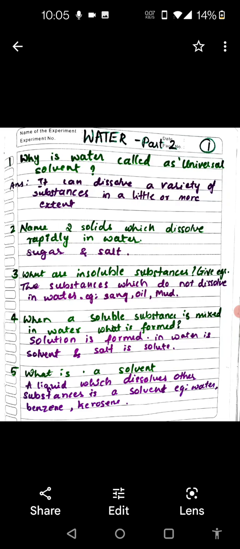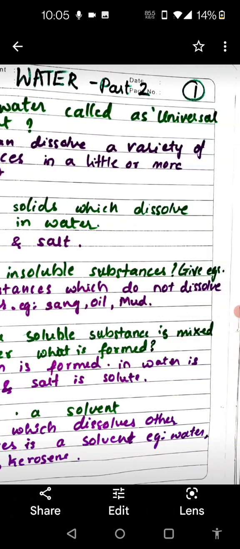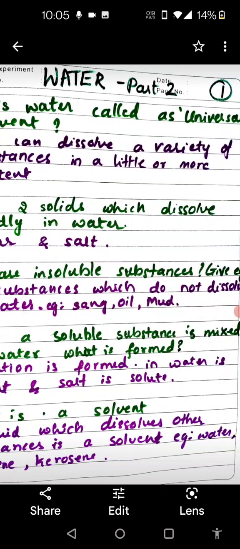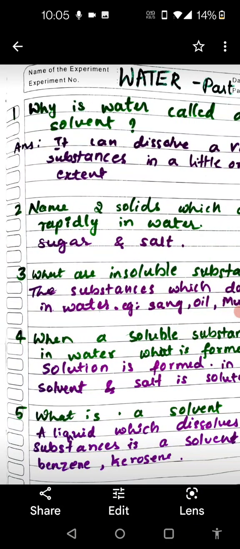The substances which do not dissolve in water. Examples are sand, oil and mud. Yes. The fourth question is: when a soluble substance is mixed in water, what is formed? Solution is formed. Water is the solvent and salt is the solute. Very good. What is a solvent then?